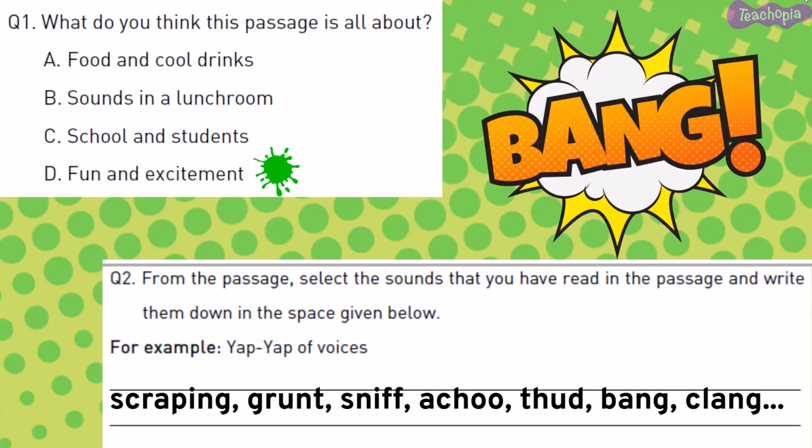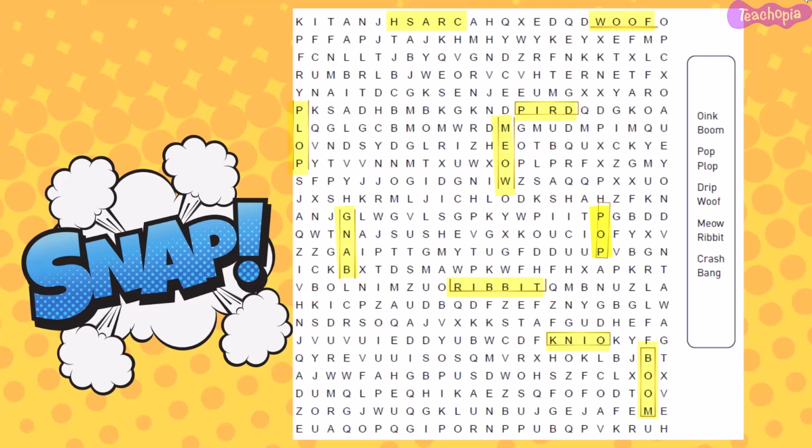From the passage, select the sounds that you have read in the passage and write down in the space given below. For example, yap yap of voices. So some sounds are scraping, grunt, sniff, achoo, thud, bang, and clang. Here is the key to the puzzle that has been shared with the students. As you can see, the words have been partially demarcated on the puzzle to help you identify the location of the words that are listed on the right-hand side.